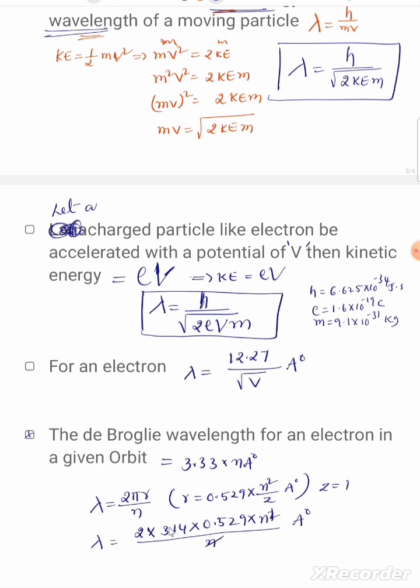When we simplify 2 into 3.14 into 0.529, we get approximately 3.3 n angstrom. This is the simplification.